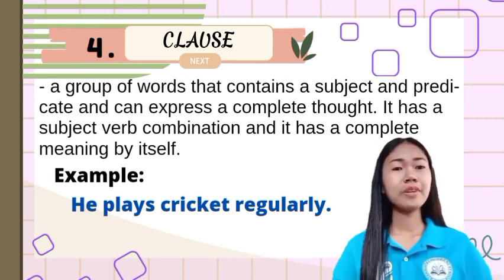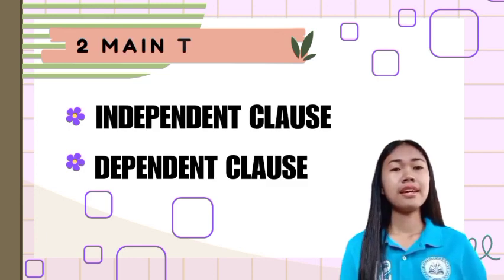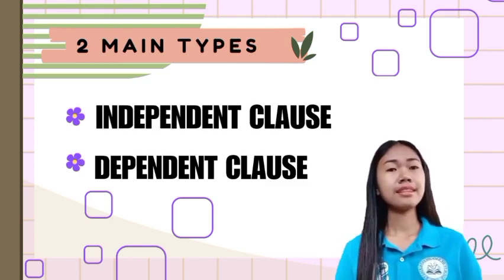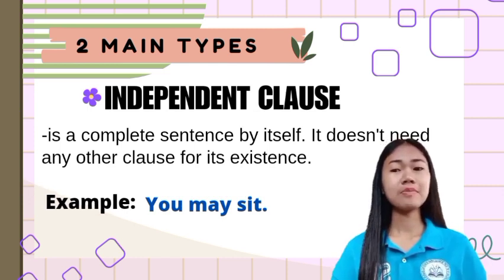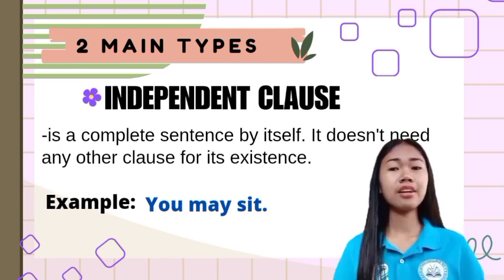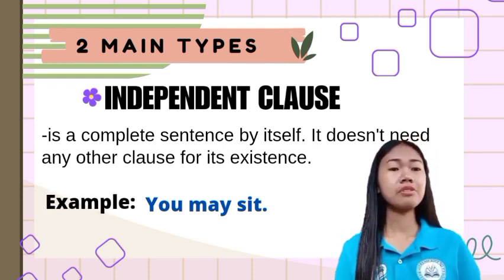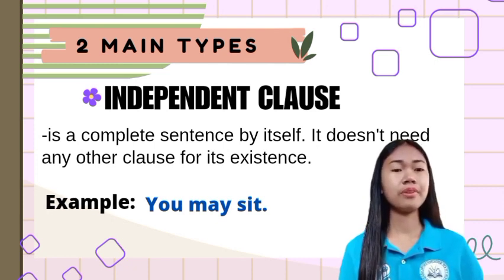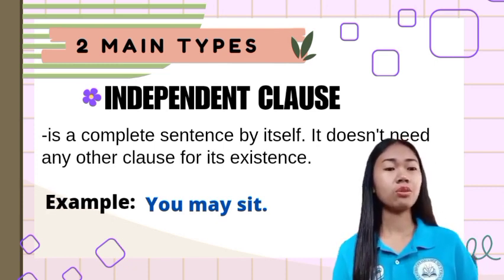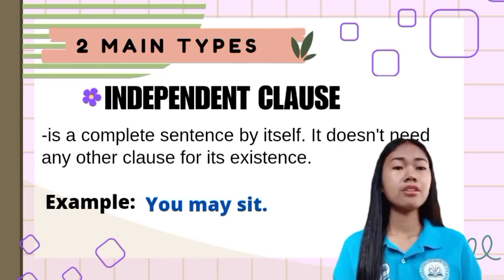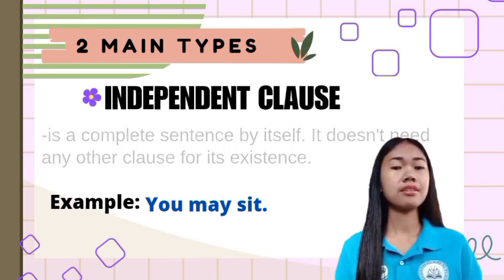Now, clauses are mainly divided into two types: the independent clause and the dependent clause. An independent clause is a complete sentence by itself and it doesn't need any other clause for its existence. For example, you may sit. Here, you is the subject and sit is the verb. And the whole sentence gives a complete thought by itself. So it is an independent clause.